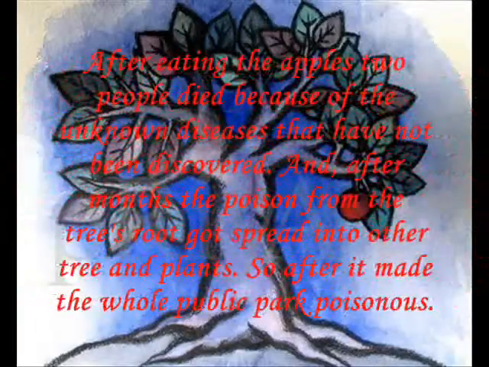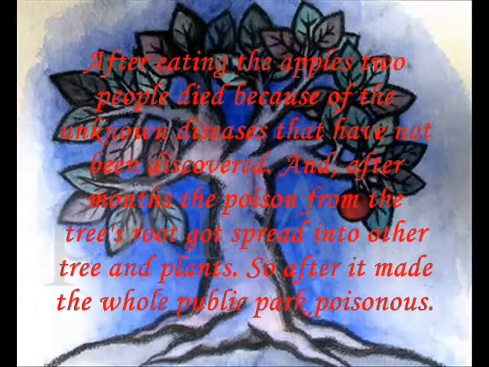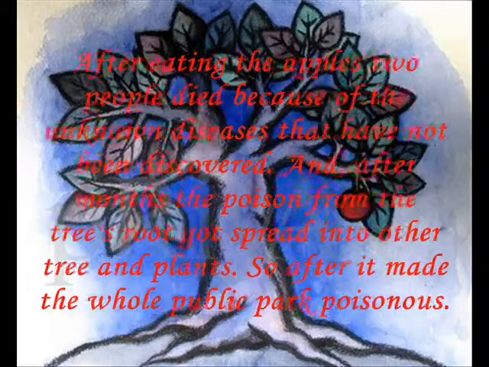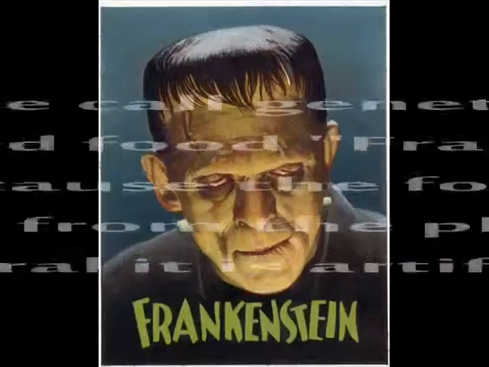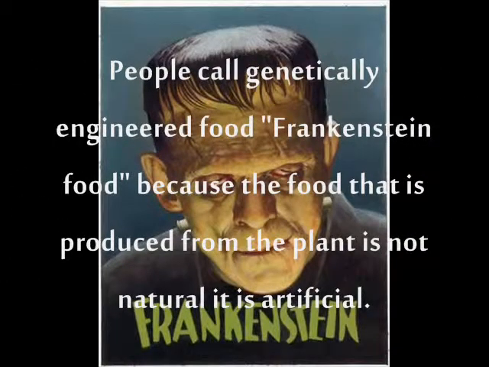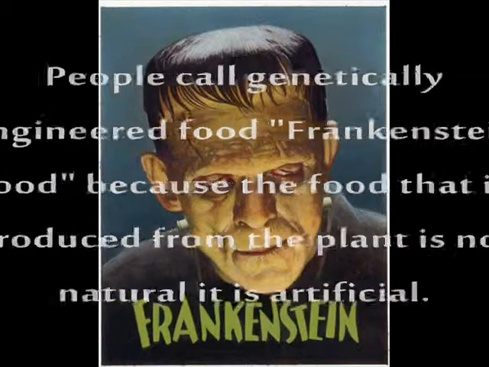After eating the apples, 2 people died because of an unknown disease that had not been discovered. And after months, the poison from the tree roots spread into the trees and plants. So it made the whole public park poisonous. People call genetically engineered food Frankenstein food because the food that is produced from the plant is not natural, it is artificial.